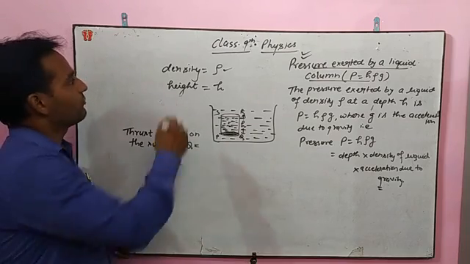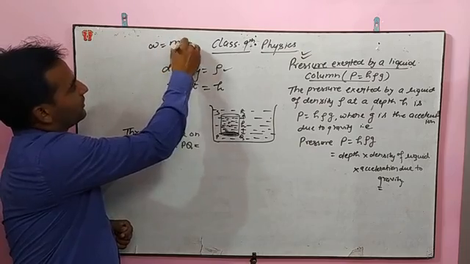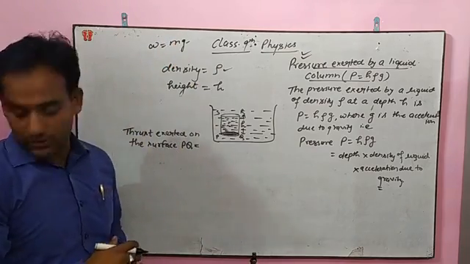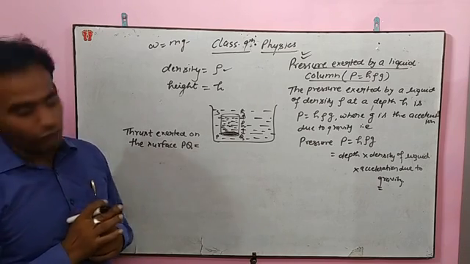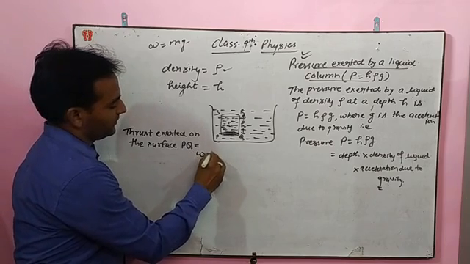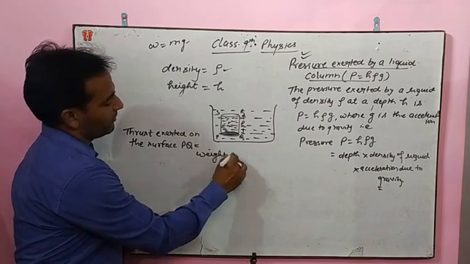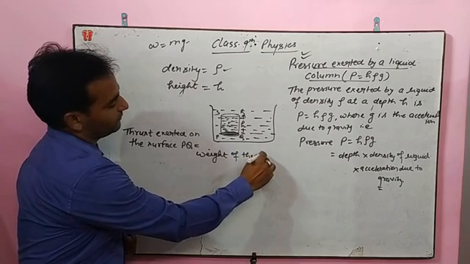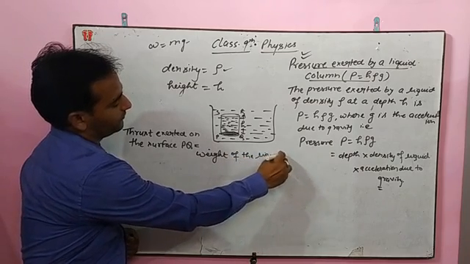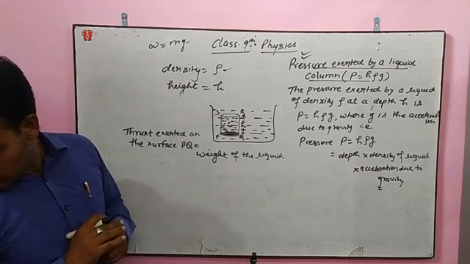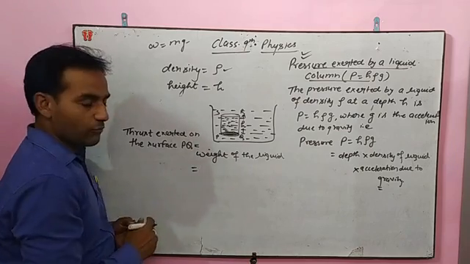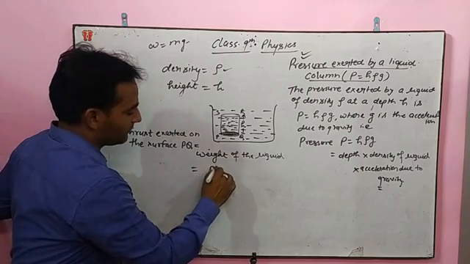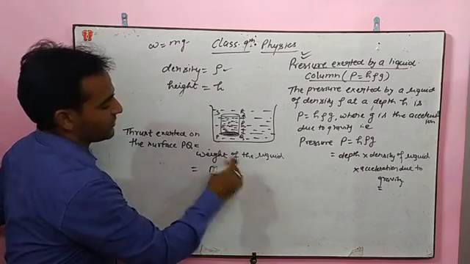I have told you W = mg by Newton's second law. So the thrust exerted on PQ is equal to the weight of the liquid, where weight W = mg, mass into gravitational acceleration.